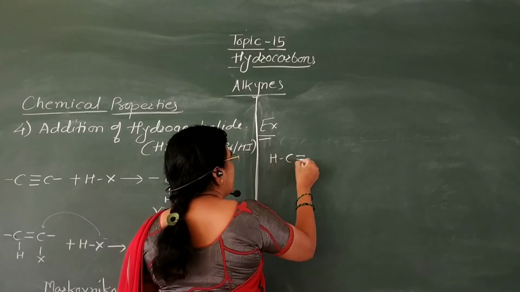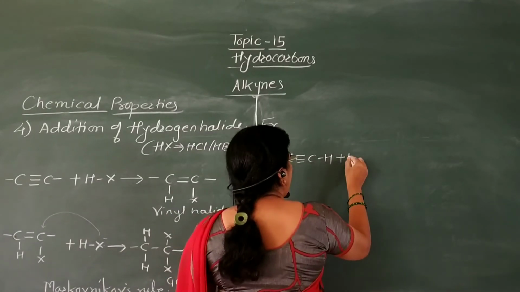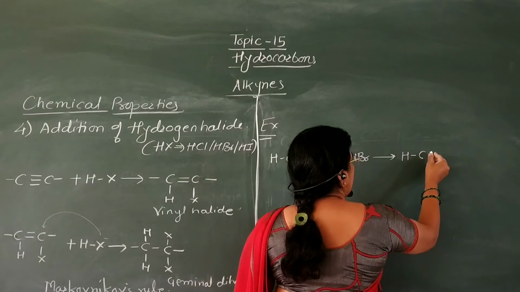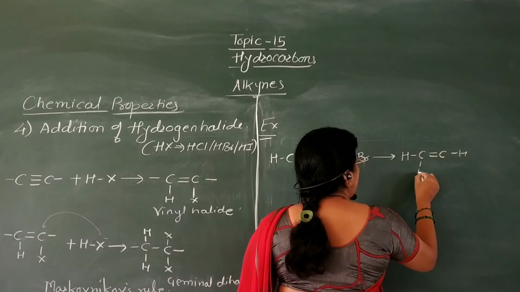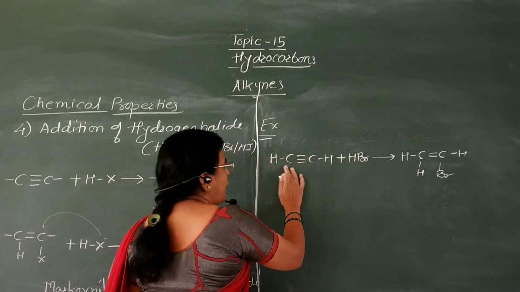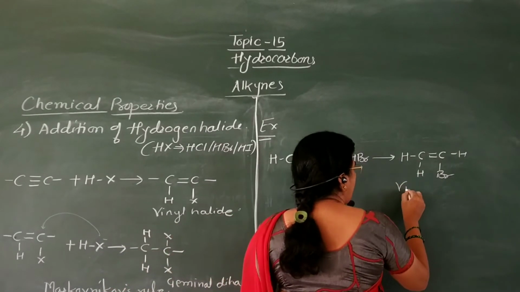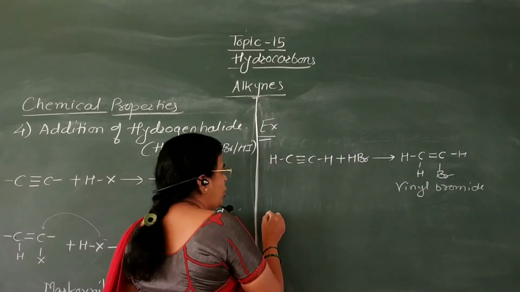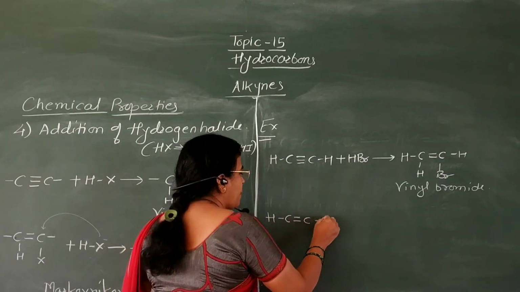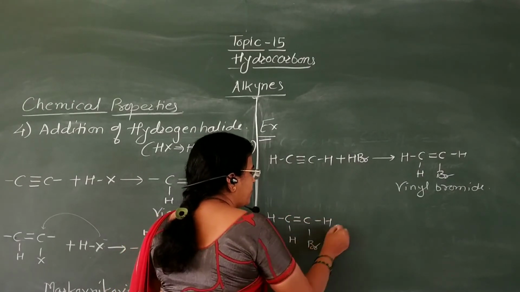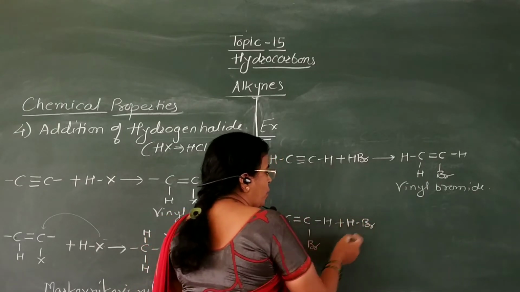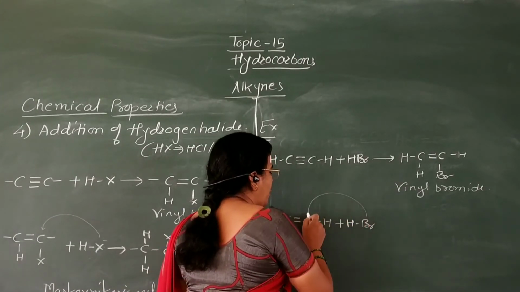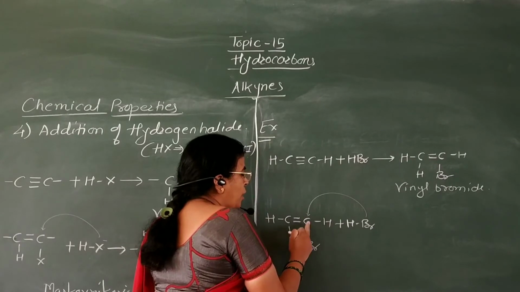Now this is acetylene. When this acetylene is treated with HBr, then here we'll get vinyl bromide, that is HC double bond CH Br. That is addition of this HBr takes place across the triple bond. Here it is vinyl bromide. This vinyl bromide, when it is treated with second molecule of HBr, then this addition takes place according to Markovnikov's rule, and according to Markovnikov's rule, negative part of the reagent goes to that carbon atom which has less number of hydrogen atoms.